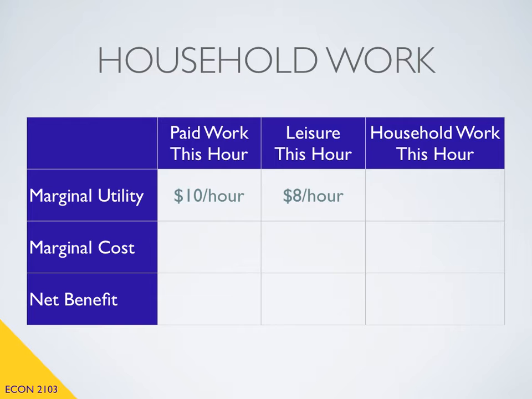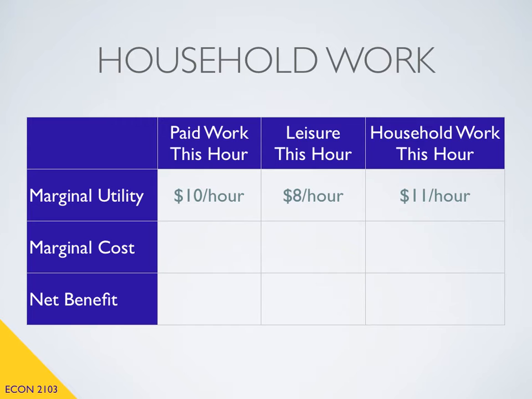But what about the marginal utility, or additional happiness, that we get from household work? Now, you might be tempted to think that household work doesn't really generate additional happiness, but that wouldn't quite be true. After all, making sure that we have cleaner dishes on which to eat, cleaner clothes with which to wear, and a cleaner house in which to live, all of that generates additional happiness. So let's say that this person is willing to sacrifice $11 worth of income in order to choose to do some household work. Now let's think about the marginal cost for each of these options.